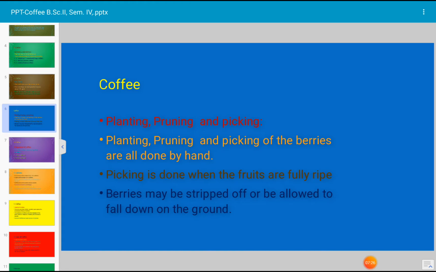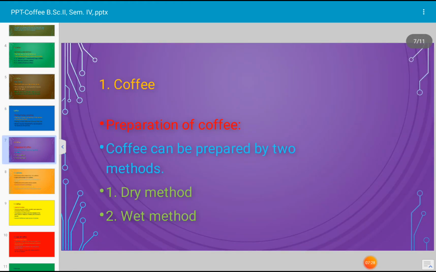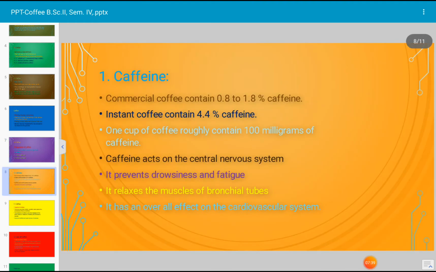Okay, let us see the preparation of coffee, how the coffee is prepared. Coffee can be prepared by two methods, that is number 1 dry method and number 2 wet method. Let us see. In the dry method, the coffee berries are dried in the open. The dried skin and pulp are separated from the seeds by mechanical means or by hand or by motors.